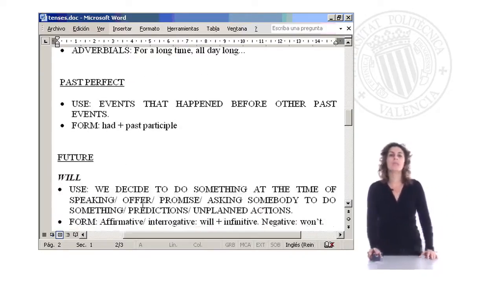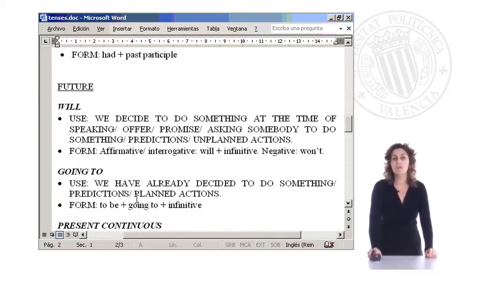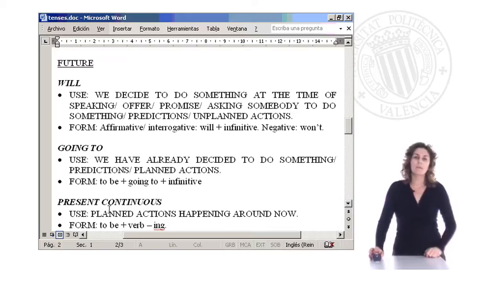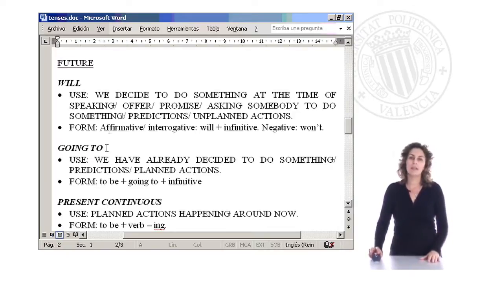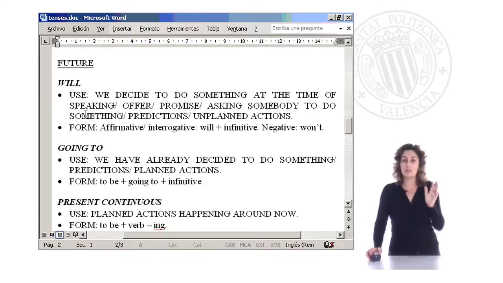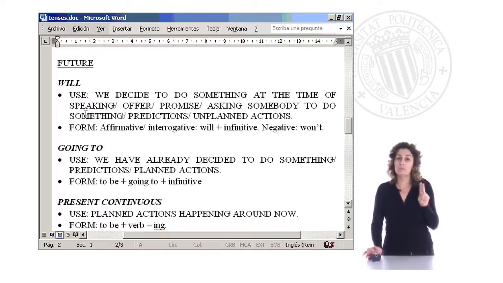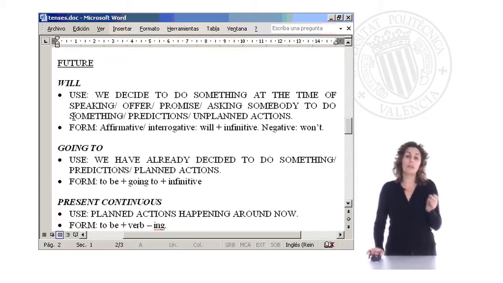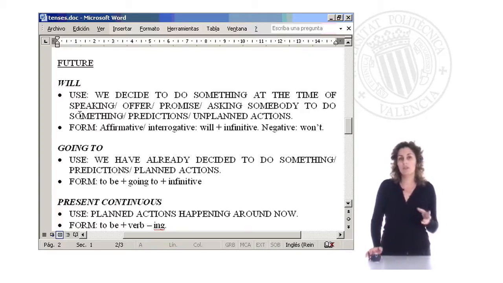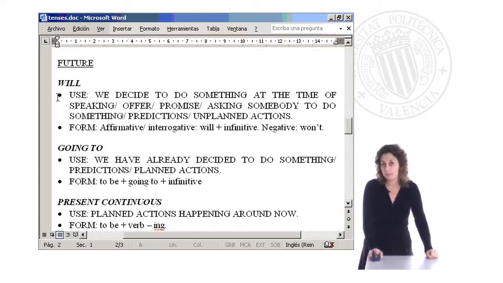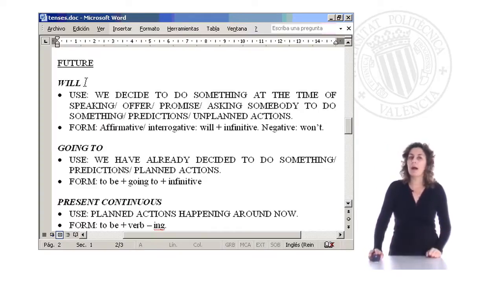Okay? And finally, the future. The future, we have to distinguish all these three ways of expressing future. Will is used to do something that we just didn't plan before in the future, to offer something, prediction, unplanned action, something we don't know. For example, I will go to Canada. When? I don't know, right? Then the form is will plus infinitive. In the negative form, we can use won't. Will not is equivalent to won't. That is the form. Then unplanned action. And going to is the contrary.